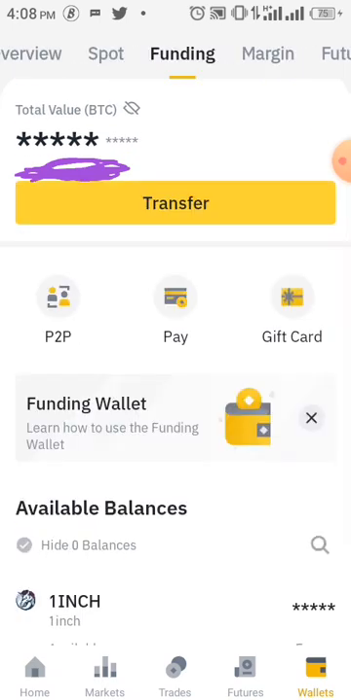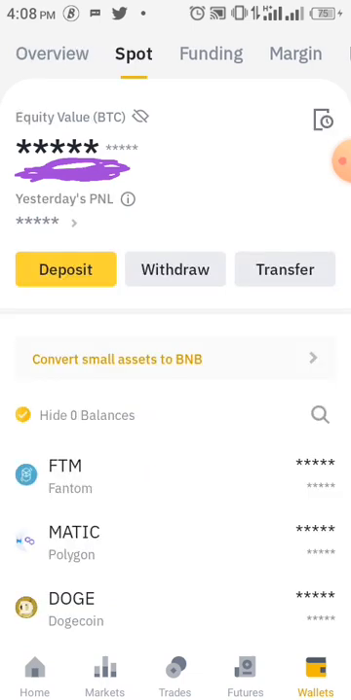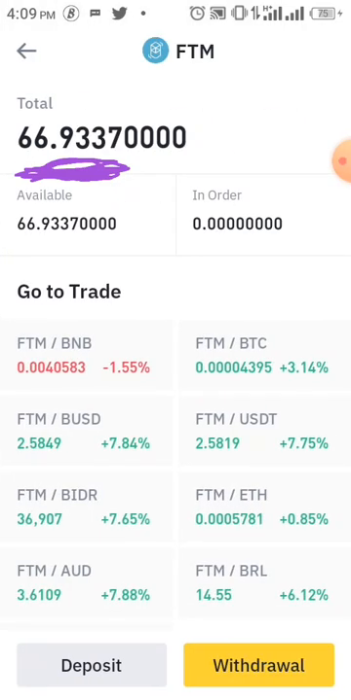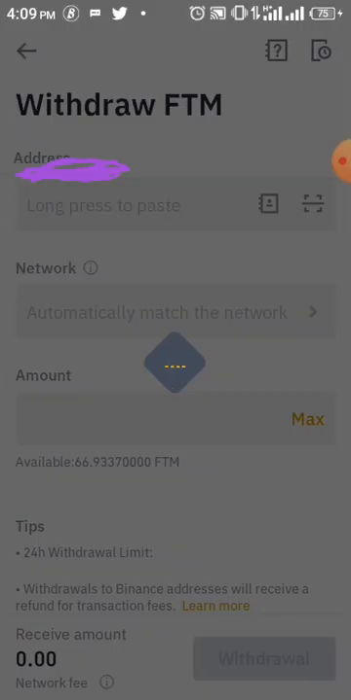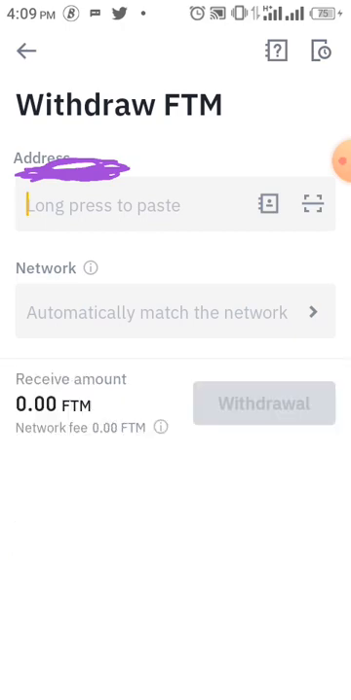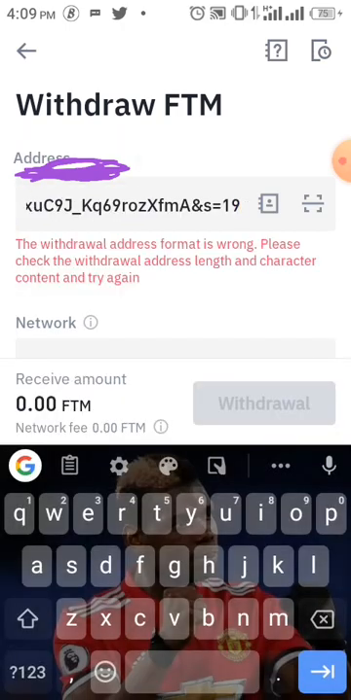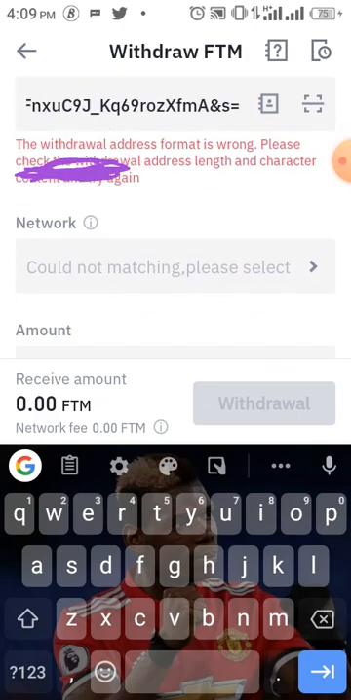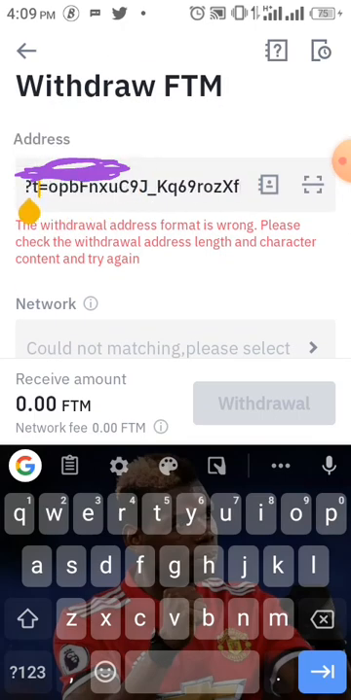Now as I was saying, if you want to transfer a coin to somebody, you click on that coin. Let's say I'm transferring FTM. Click on transfer, click on withdraw. When you click on withdraw, the person will have sent an address to you. You paste the address here. Now this is the wrong address, so take note, this is the wrong address.